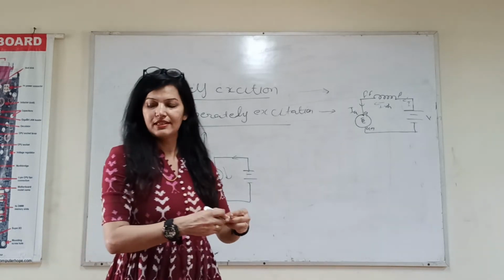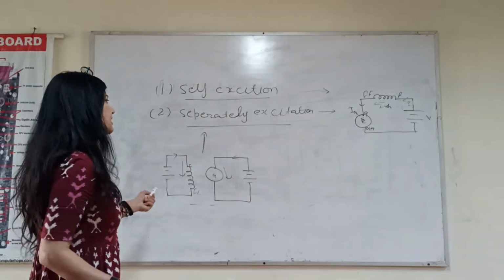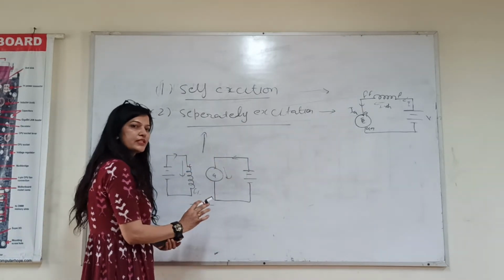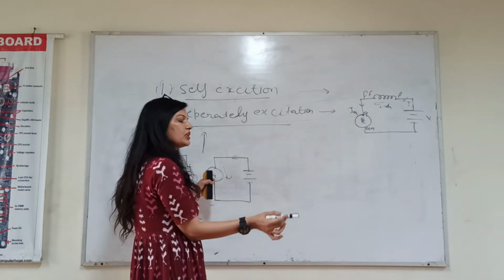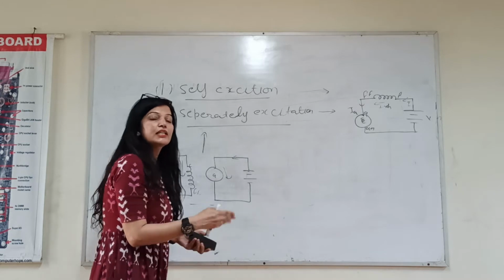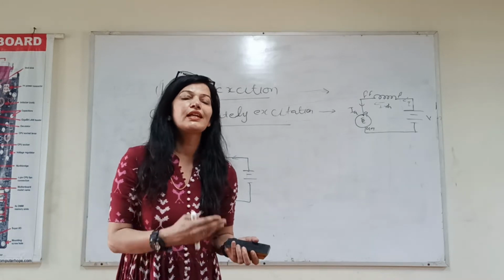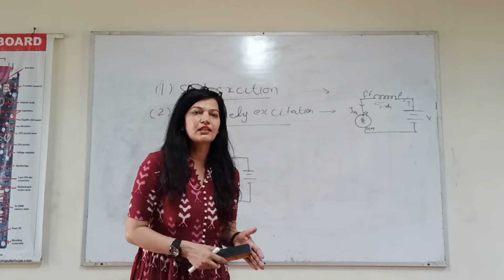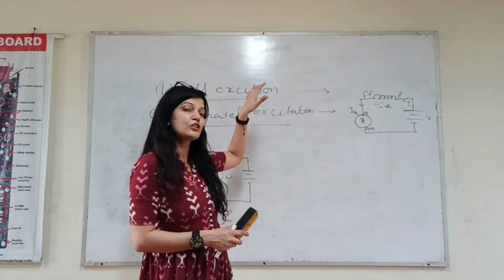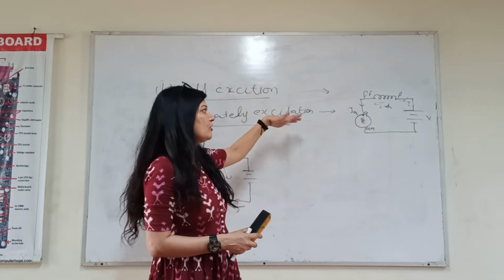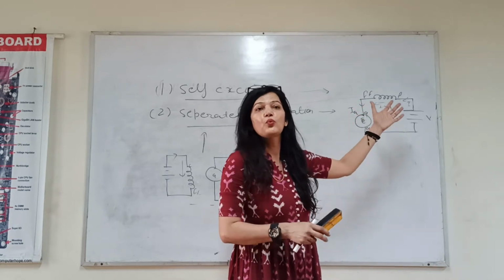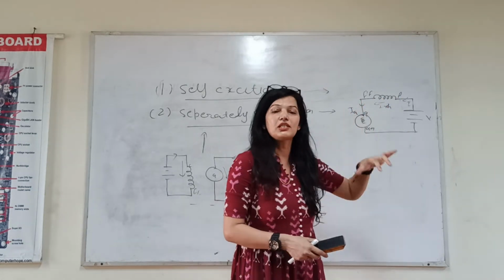Now on the basis of self-excitation and separate excitation, the connection will remain the same always. Means armature is connected to one source and field is connected to another. But in self-excitation, there are three kinds of motor or three kinds of generator. We categorize the DC motor or generator in case of self-excitation on the basis of in what way these two windings are connected to each other.